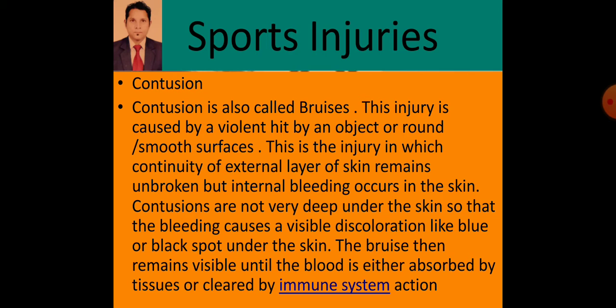This injury is caused by a violent hit. Just focus on the words violent hit by an object with a round or smooth surface.